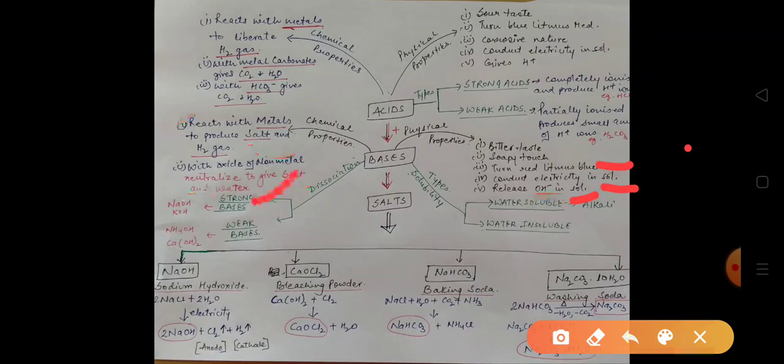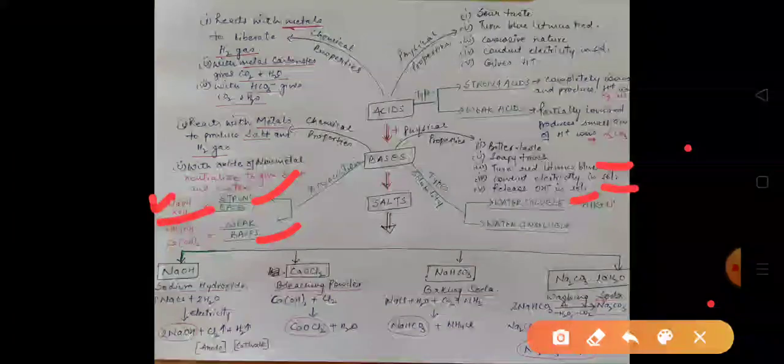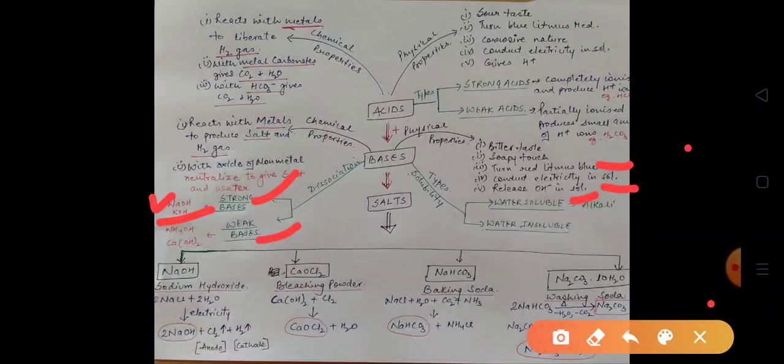Strong bases, that means the base completely dissociates into its ions on dissolution in water. And weak bases, that means partial dissociation into ions occurs. Examples of strong bases are sodium hydroxide NaOH and potassium hydroxide KOH. For weak bases, examples are ammonium hydroxide and calcium hydroxide, where partial dissociation of the substance into its ions occurs.